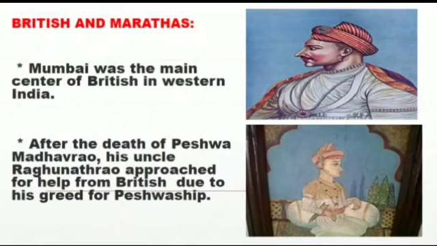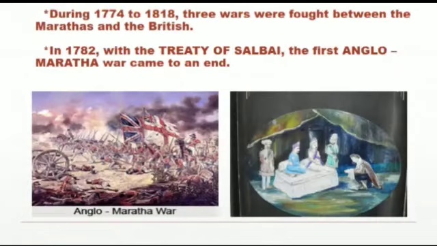During that period, from 1774 to 1818, wars were fought between the Marathas and the British. Now what were these three wars? These three wars came to be known as the Anglo-Maratha Wars. In the first war fought between the Marathas and the British, the Marathas fought unitedly. They did not surrender to the Britishers at all. They fought the war and they won it.